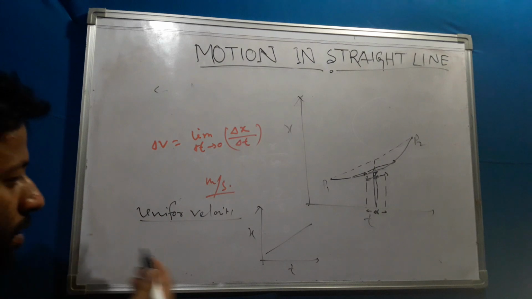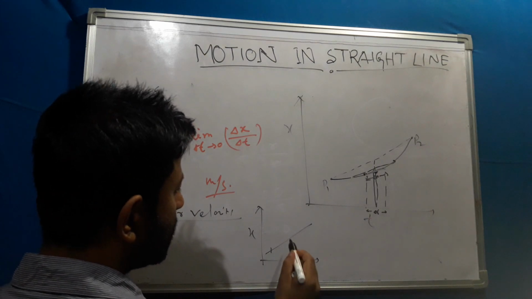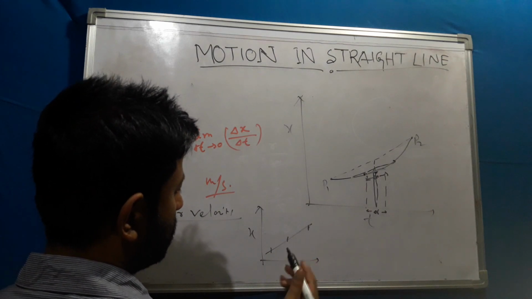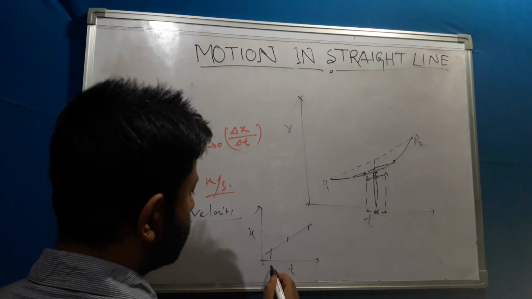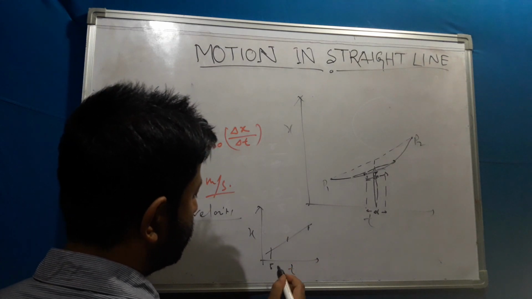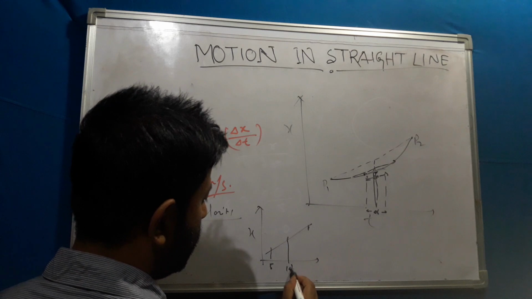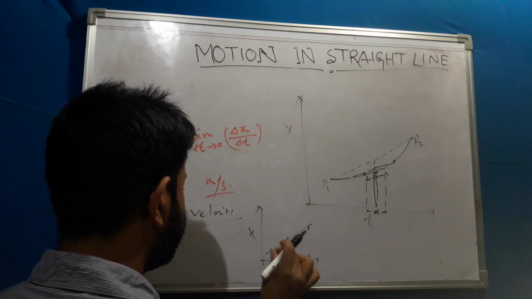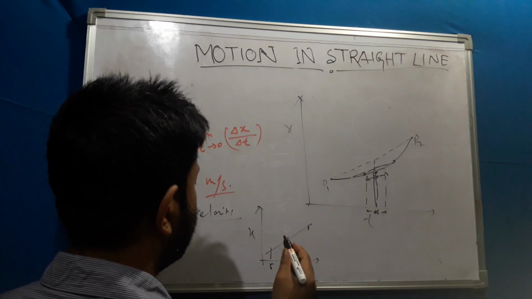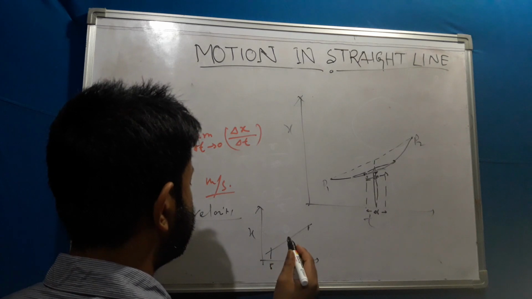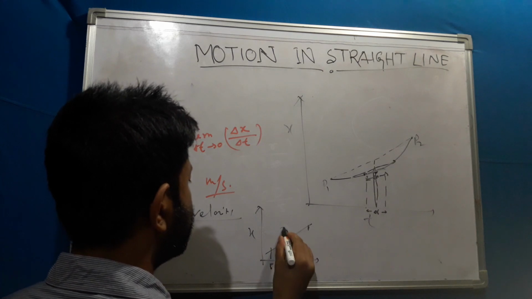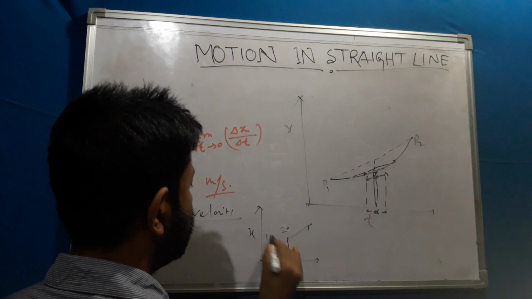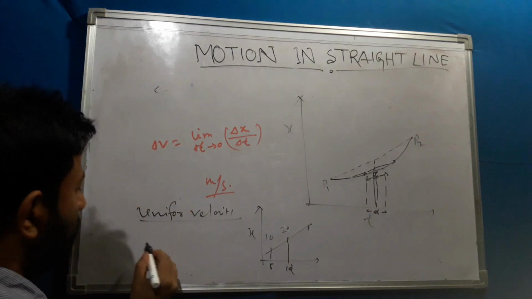Here x1, x2, suppose this is t equal to 5 seconds and here t equal to 10 seconds, suppose this is 20, this is 10. So what will be the velocity?